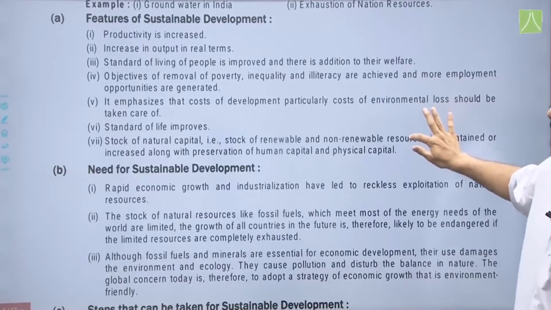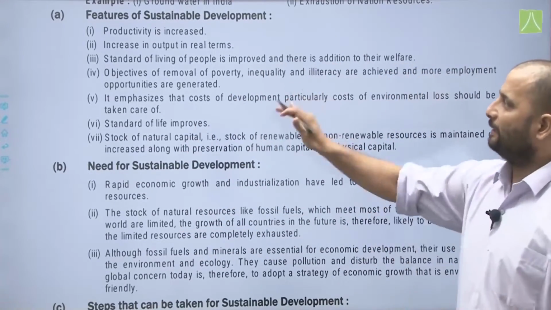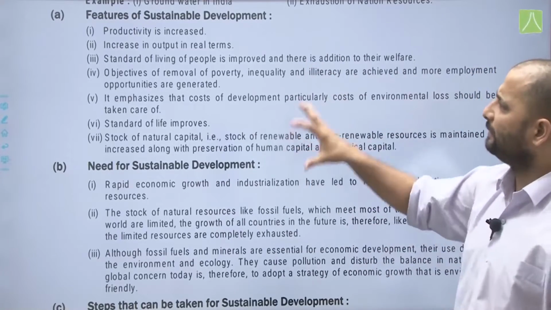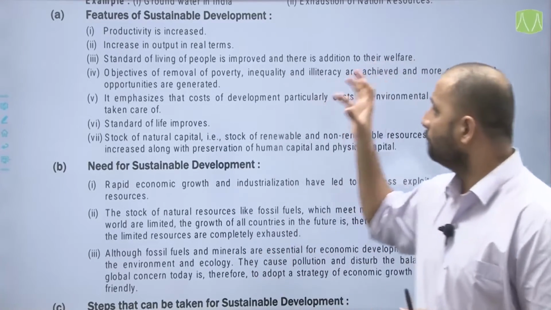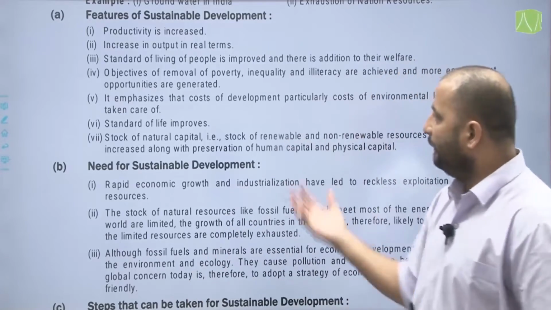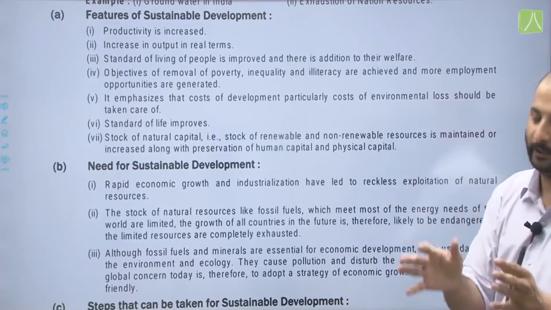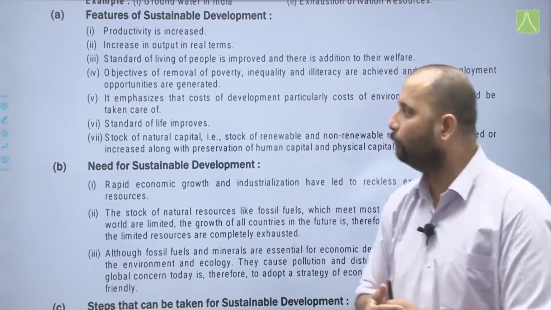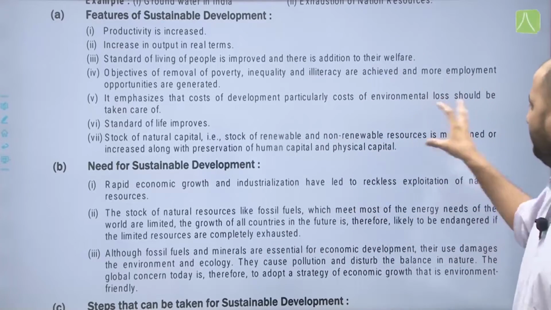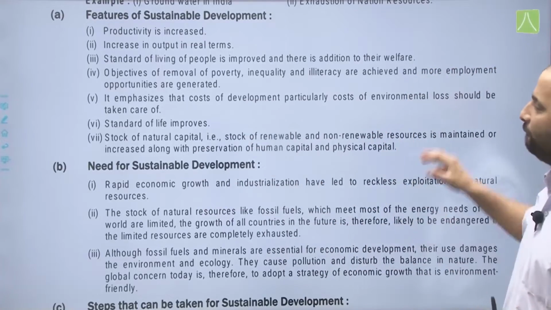Now, features given are productivity is increased, increase in output in real terms, standard of living of people is improved and there is an addition to welfare, objectives of removal of poverty, inequality and illiteracy are achieved and more employment opportunities are generated. It emphasizes that cost of development, particularly cost of environmental loss, should be taken care of and standard of life has to be improved. Stock of natural capital, that is stock of renewable and non-renewable resources, should be maintained and increased along with the preservation of human capital and physical capital.